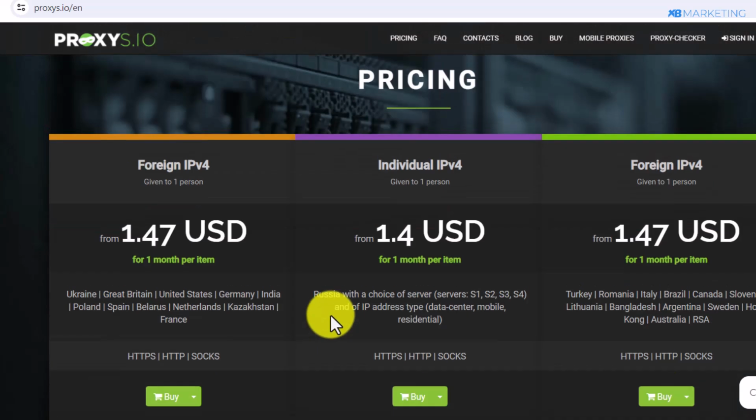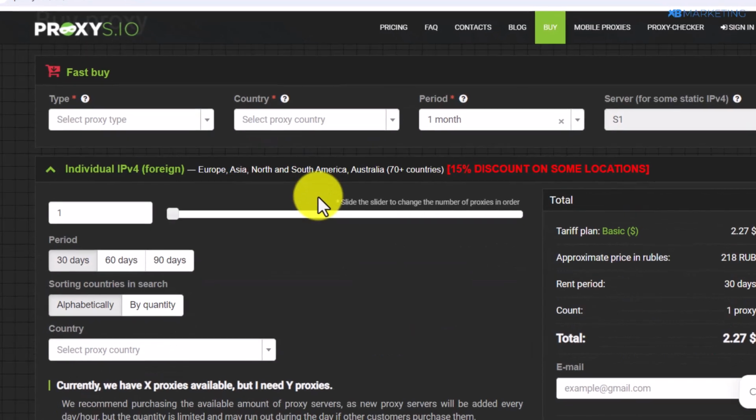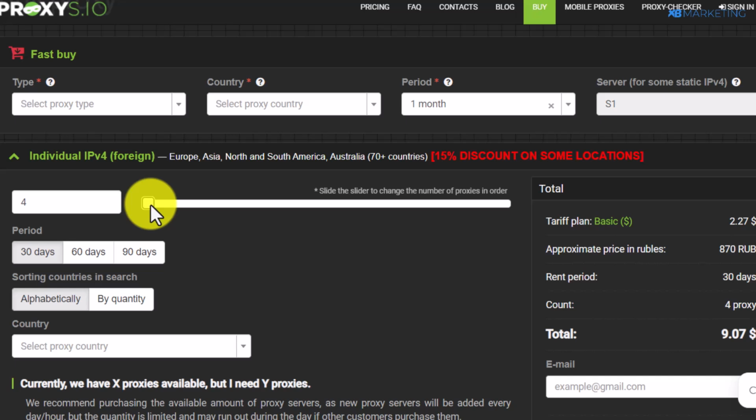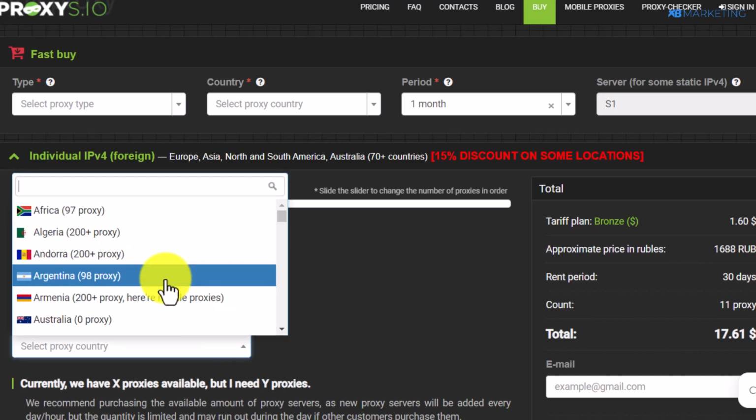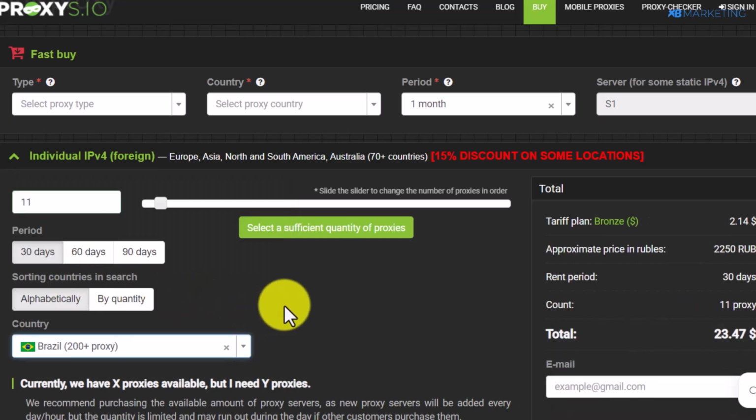All right. So if you scroll up here, you're going to see various countries that you can get proxies from, different plans, as you can see right here. All you simply need to do from here is to click on buy. Once you do that, it's going to bring you to this page, and you can use this slider to select the number of proxies you want. You can select the period you want, be it 30, 60 or 90 days. And here you want to select the country you want that proxy from. I'm going to take Brazil as an example.